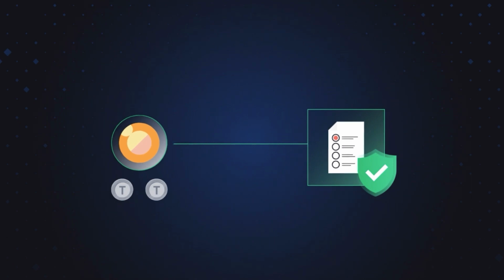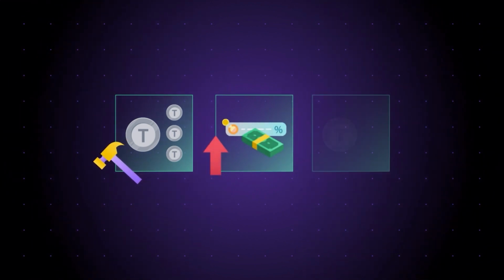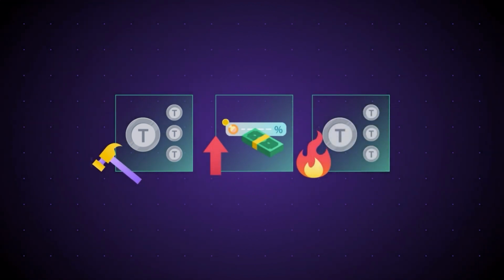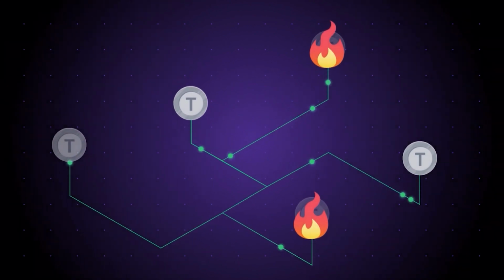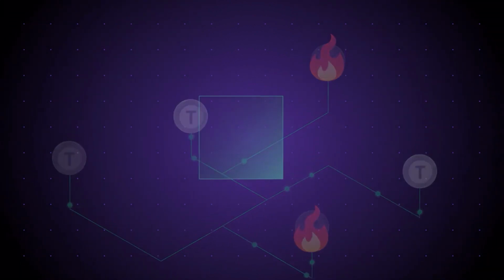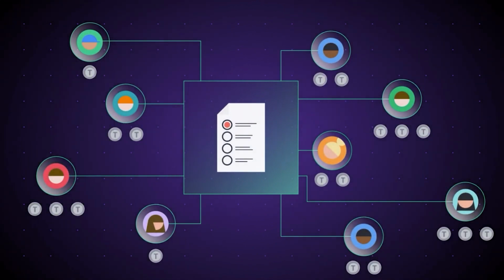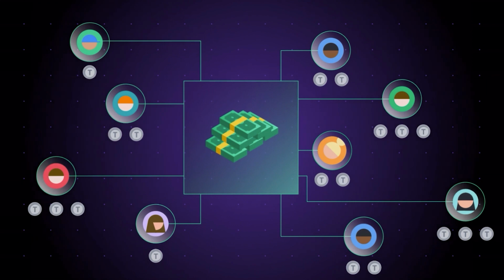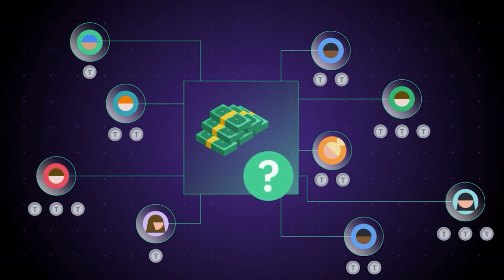implement the decision. Some issues that token holders vote on include whether to issue more tokens, whether transaction fees should increase, or whether a certain number of tokens should be burnt. A token burn means taking tokens out of circulation permanently. A crypto investment DAO's token holders might vote on which investment strategy to use. A socio-political DAO's token holders may vote on how the funds in the DAO will be dispersed and for what